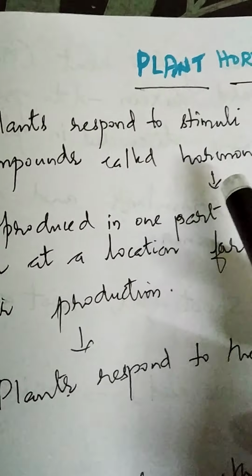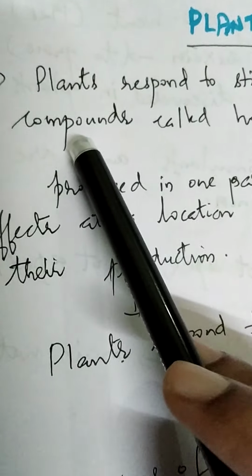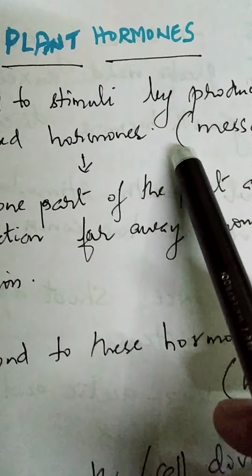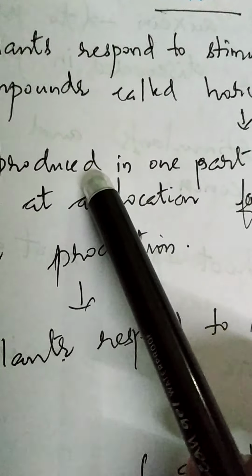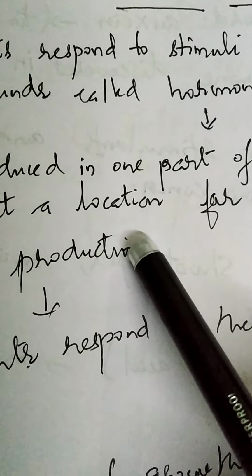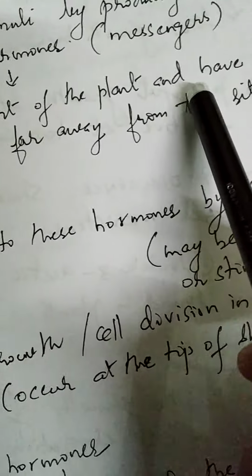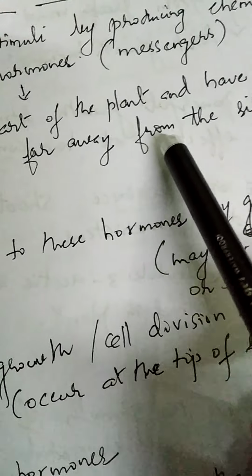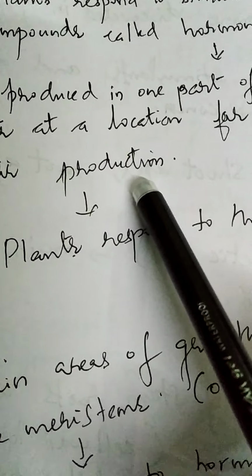So plants respond to the stimulus by producing chemical compounds called hormones, and these hormones act as messengers. Even if the hormone is produced in one part of the plant body, its effect is far away from the site of production. That is a peculiarity of the hormones.